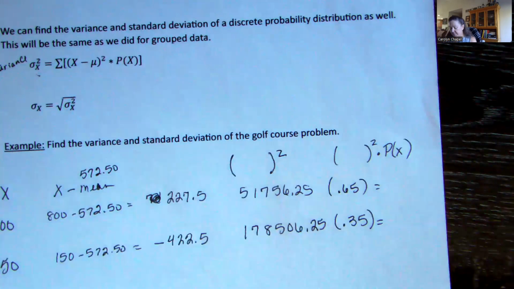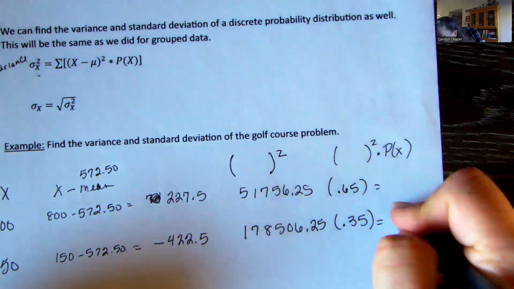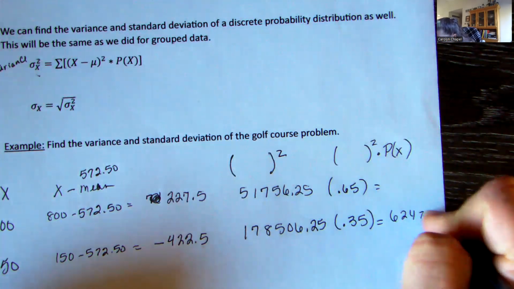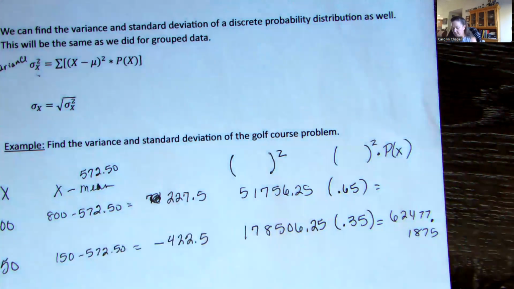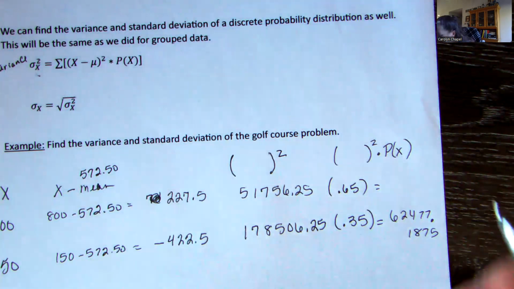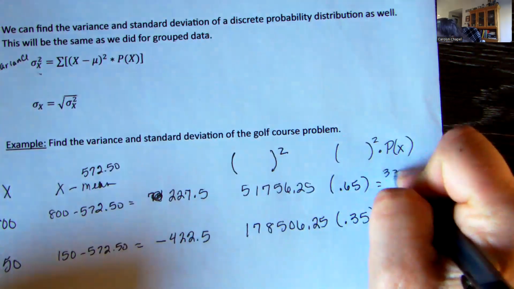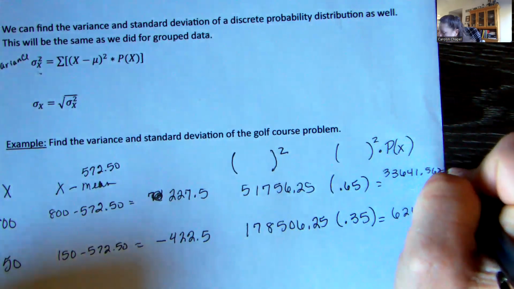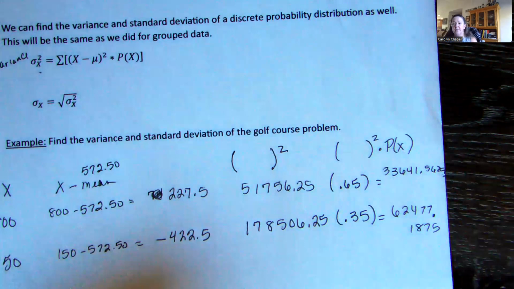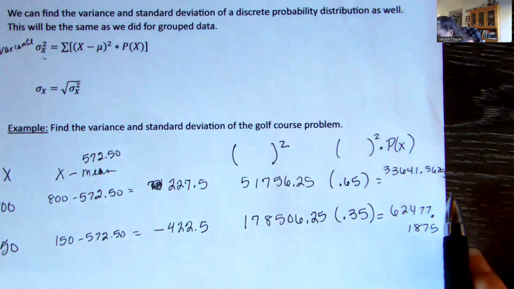I have this one still in my calculator, so I'm going to do it first. 62477.1875. And 51756.25 times 0.65 is 33641.5625. Can't really read that, sorry, that's a 5.